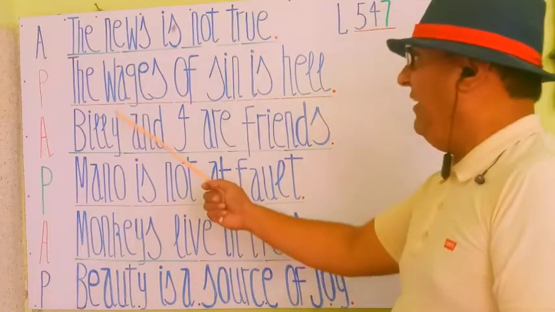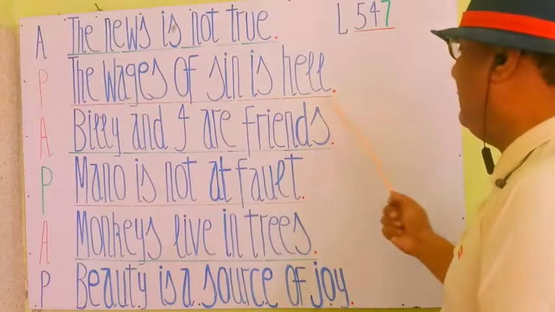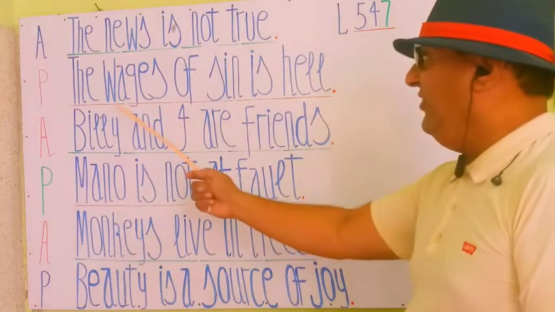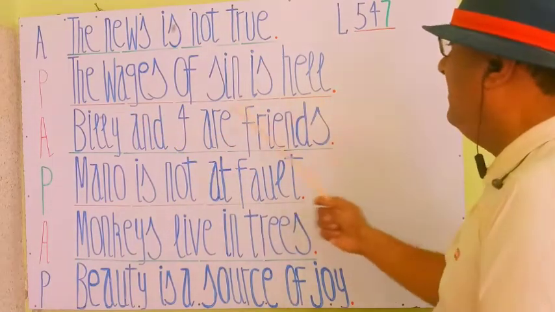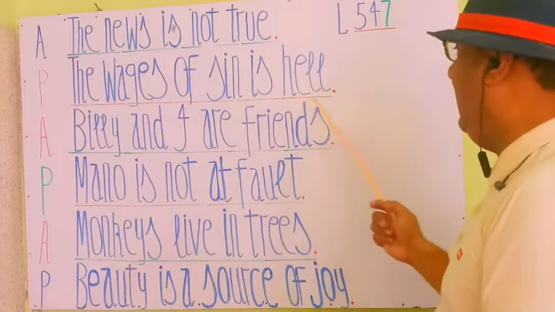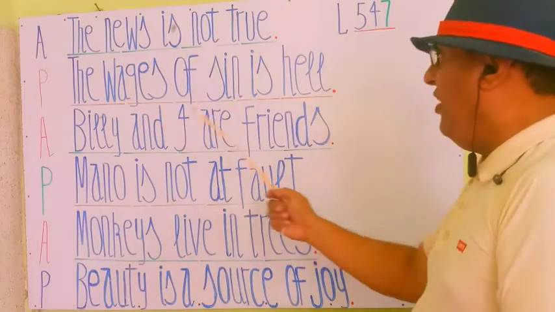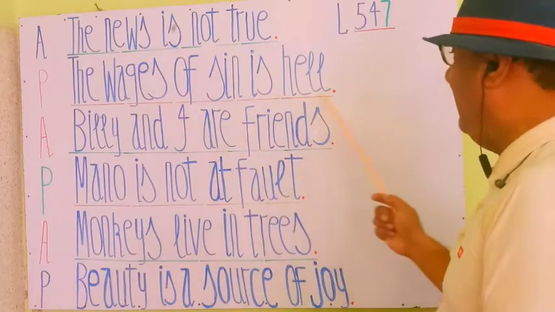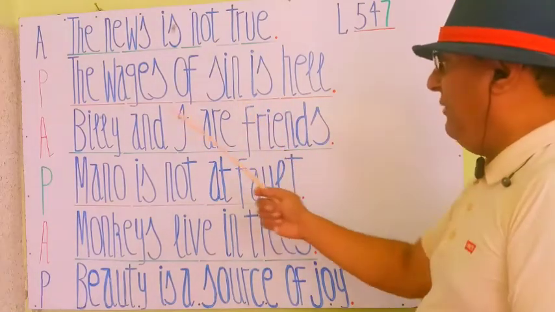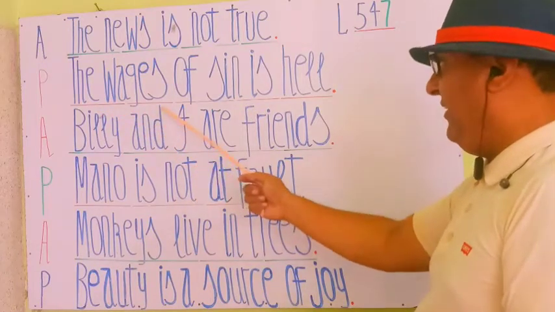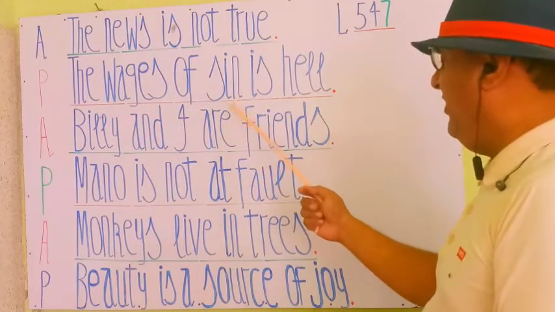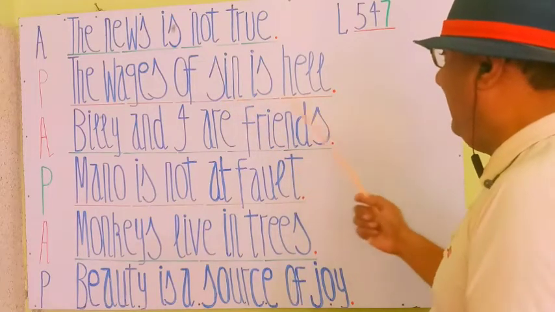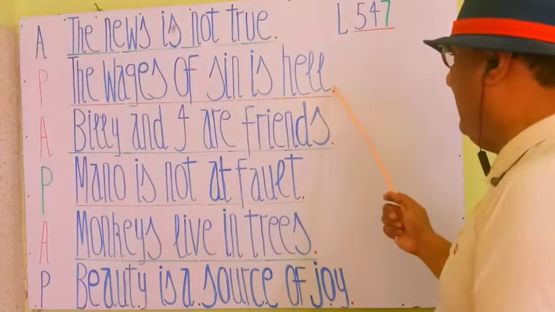Next phrase you see here: the wages of sin is hell. The wages mean the reward of sin. Sin means bad doings, ill doings. The wages of sin is hell.